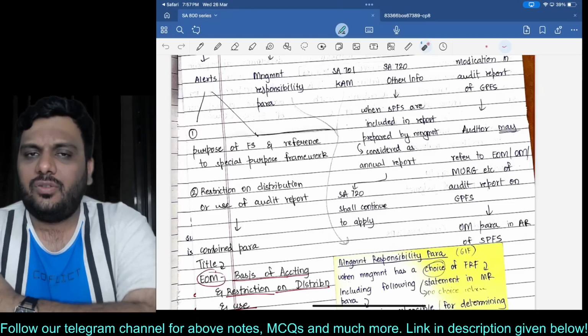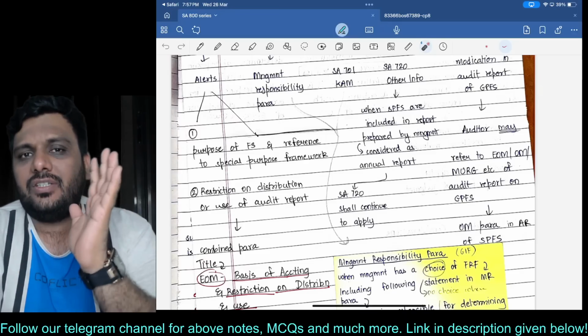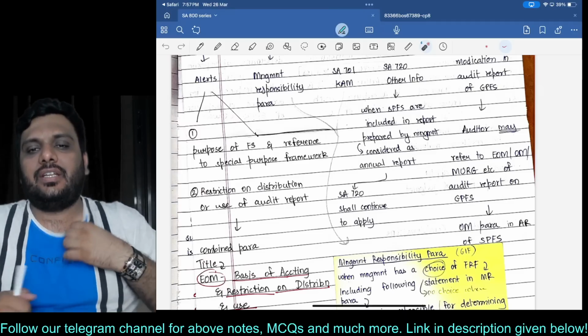We are just giving a reference here for your clarity, because the users of special purpose financial statements should also be aware of the modifications in the audit report of general purpose financial statements.